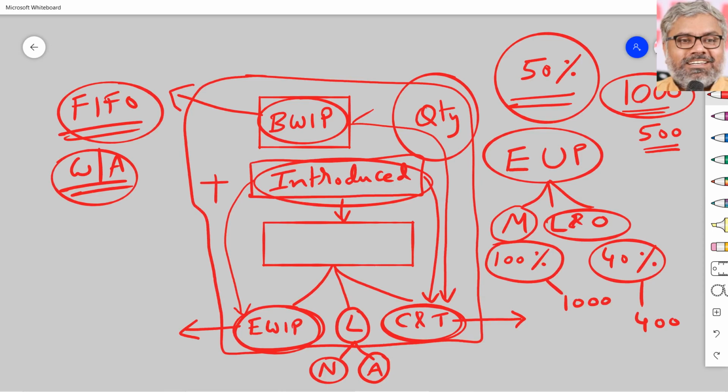The question is about how much work is done and how much work is still pending. If materials are still pending, it is quite possible. Labor and overheads will definitely be pending, 100% guaranteed. Why? If they are not pending, then it is finished and not a work in progress; it would have been completed. So the conversion cost, the labor and overheads, if there is something still to be done, that is what is work in progress. Nothing big deal.